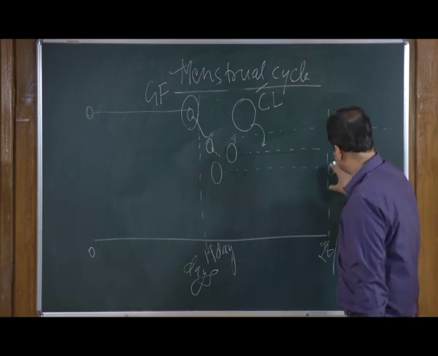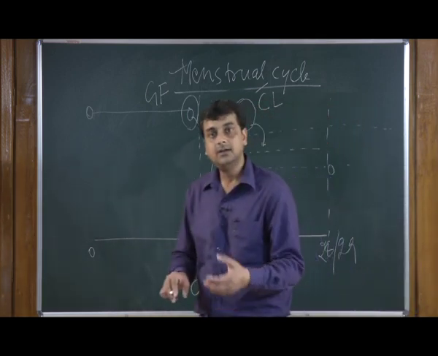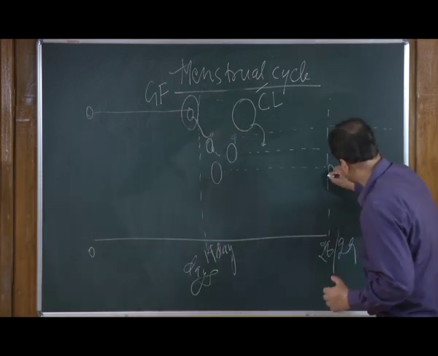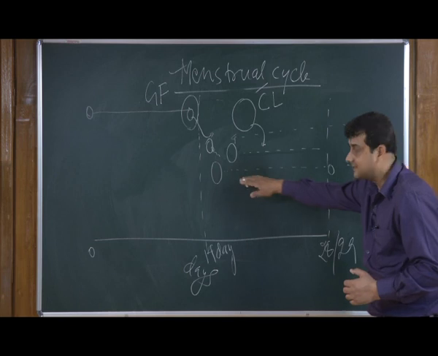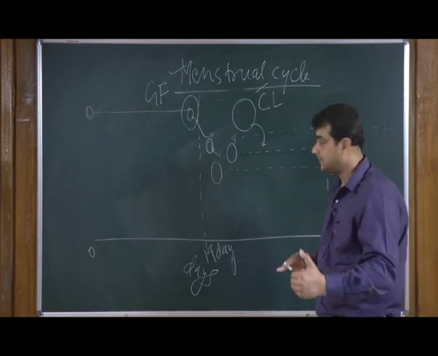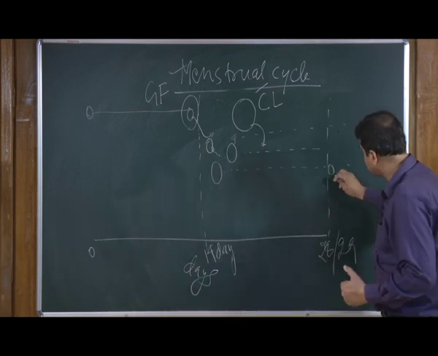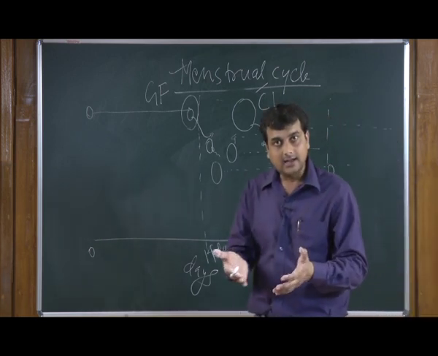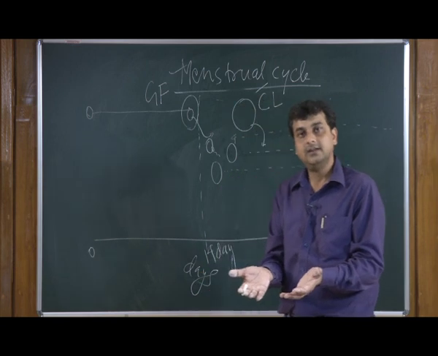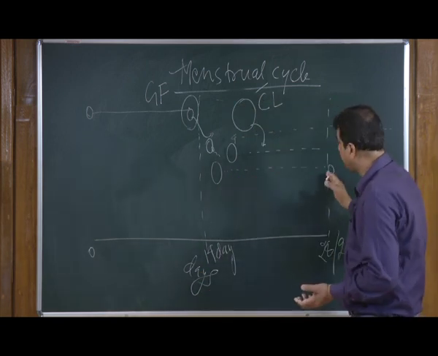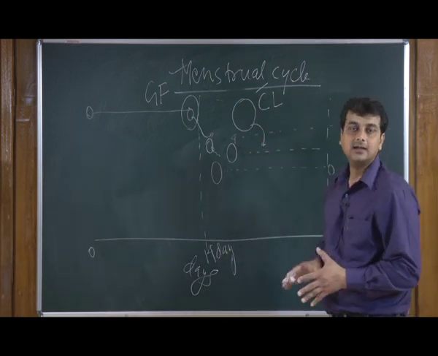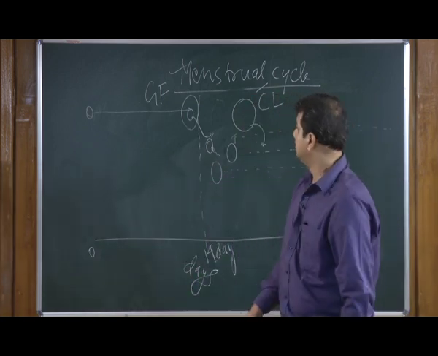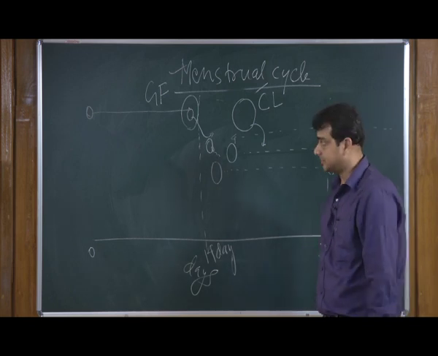So, this blood is called menstruation. Actually, the blood which is coming out right after this stage, if the ova is not fertilized, is called menstruation. So, this blood is coming along with the lining of the endometrium, which is the inner lining of the uterus, the ova, the degraded follicle and everything is flushing out from the female reproductive tract, and that is what we call menstruation.